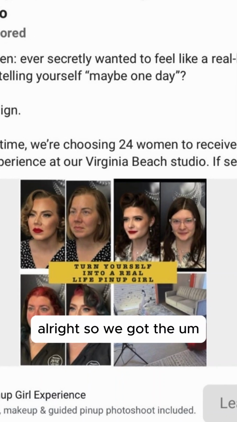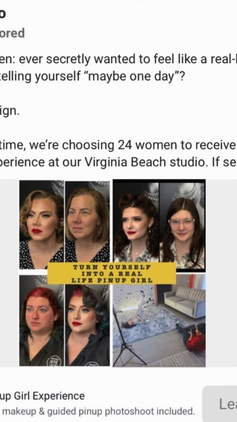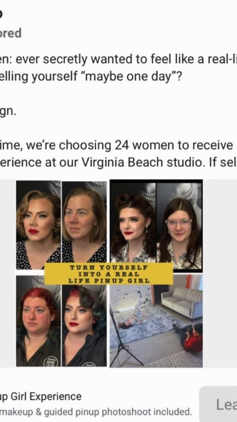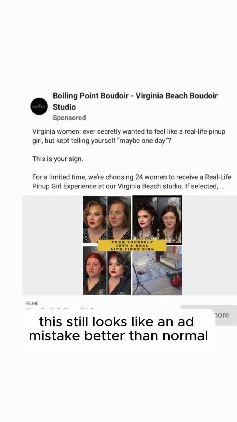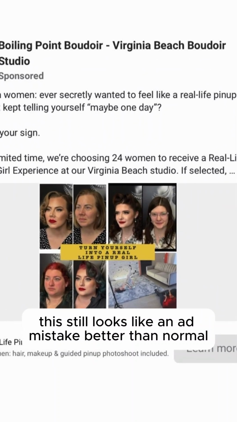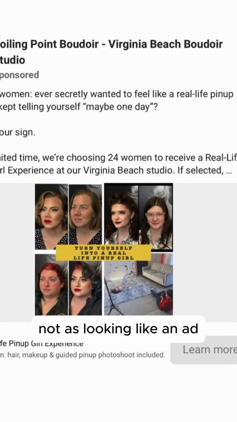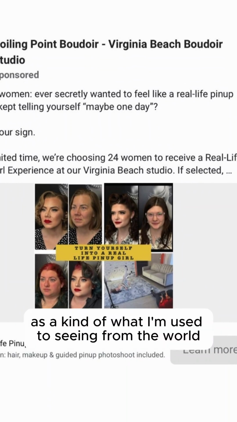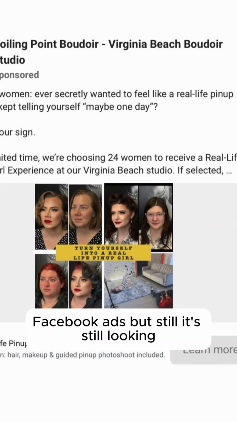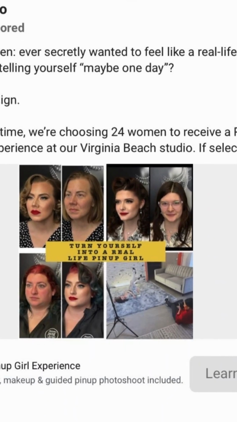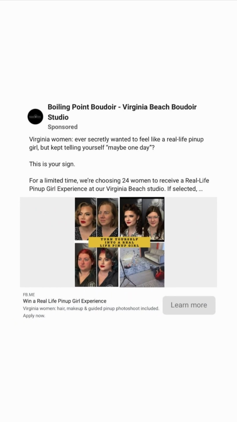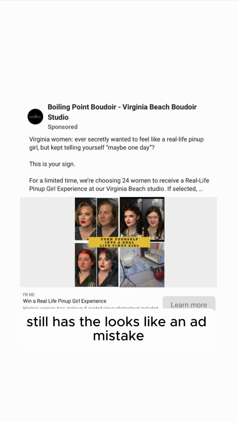All right, so we got the, yeah, this still looks like an ad mistake. Better than normal. Not as much looking like an ad as what I'm used to seeing from Boudoir Facebook ads, but still, it still looks like an ad mistake.